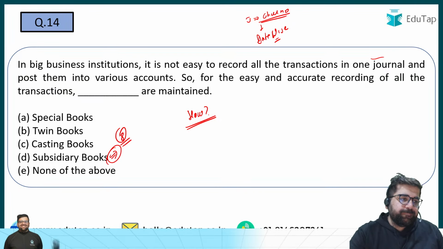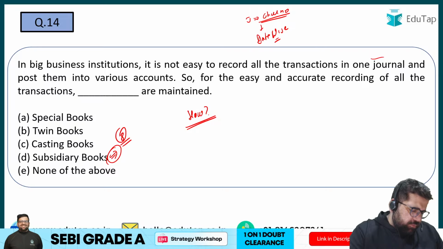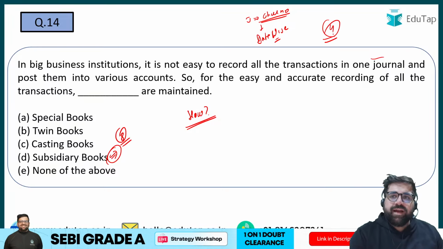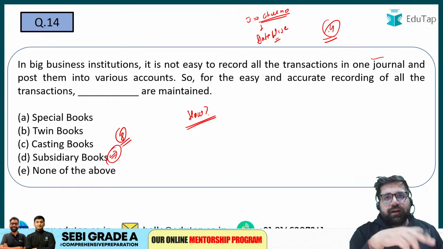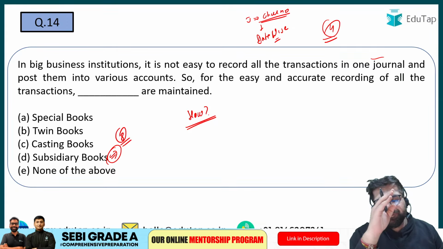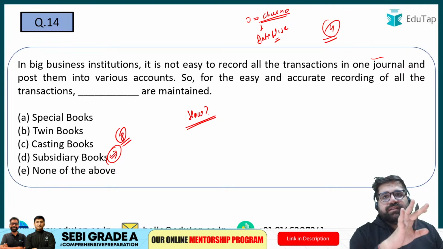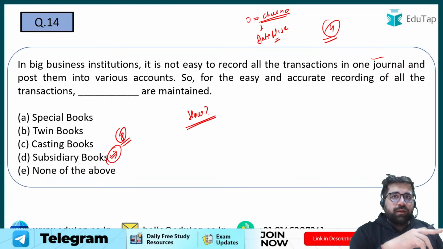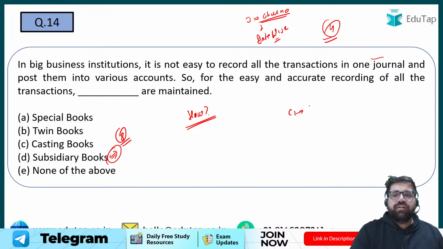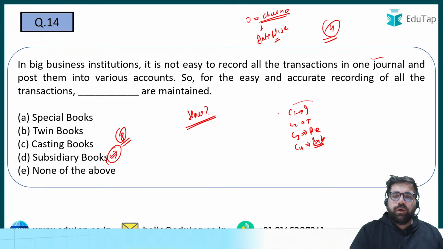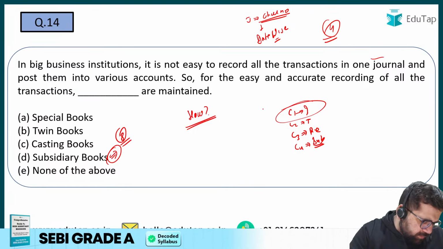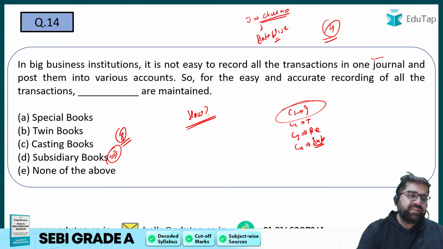Remember, my friends, in total we have how many questions? I have seen 14 questions from chapter 1 as well. No, this is chapter 4, my friend. If I go as per the list of chapters as per the EduTap, like in EduTap, the chapter number 1 is what? Introduction. Chapter number 2 is theory base. Chapter number 3 is recording of transaction. This is chapter 4, wherein we are dealing with subsidiary books. So how it is chapter number 1? Illogical comment.